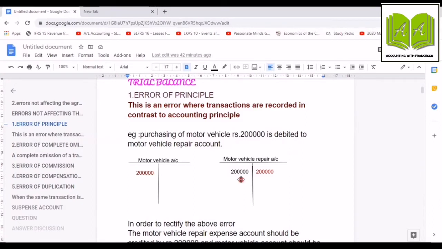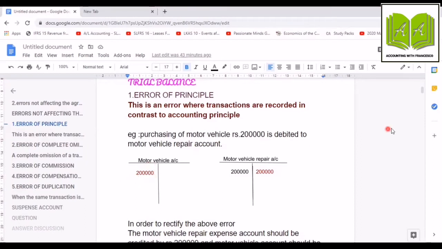We have recorded an asset as an expense. So what must we do to rectify this error? We must credit motor vehicle repair account 200,000 so that the impact of motor vehicle repair account is cancelled. Then we must debit motor vehicle account.